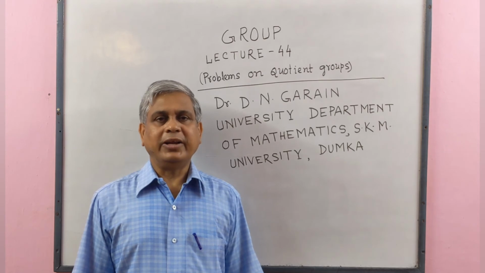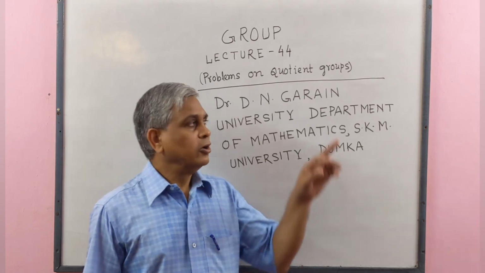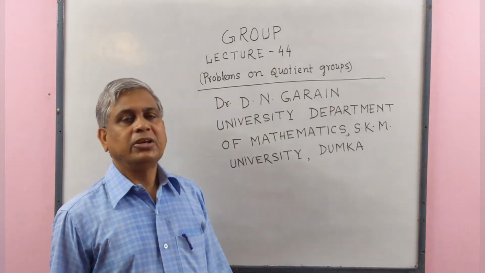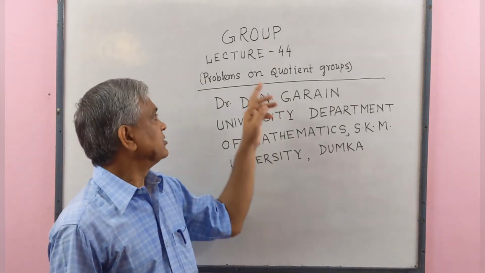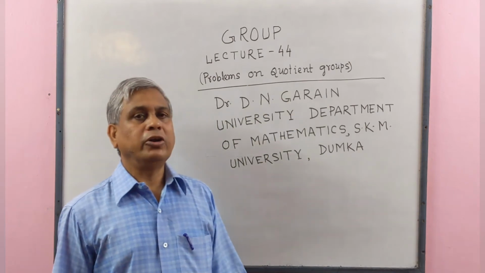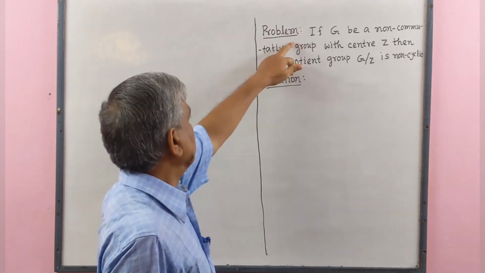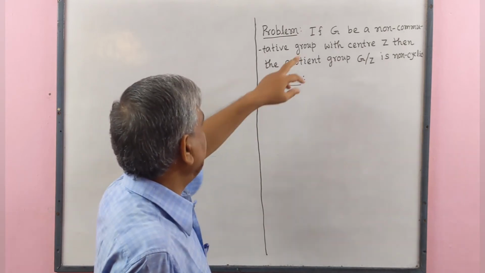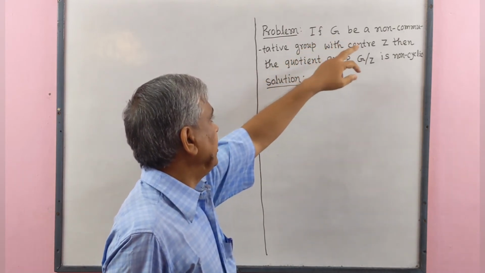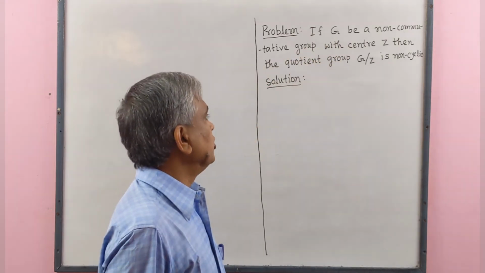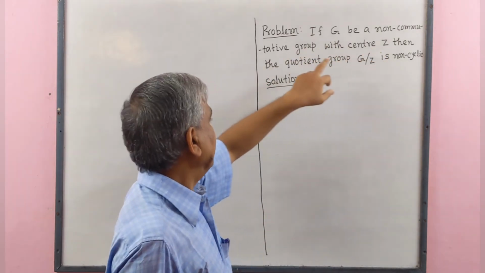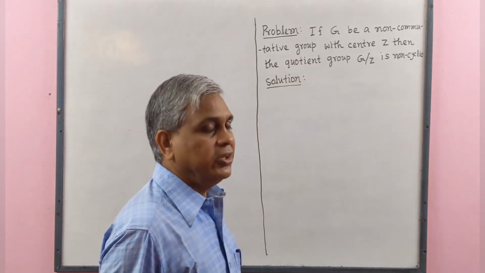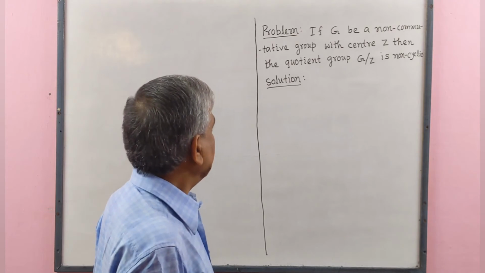Today I will deliver lecture on group lecture number 44, in which I will discuss some problems on quotient groups. Now we solve a problem. Problem is, if G be a non-commutative group with center Z, then the quotient group G by Z is non-cyclic. Now we solve this.